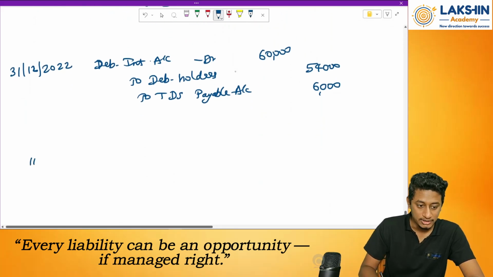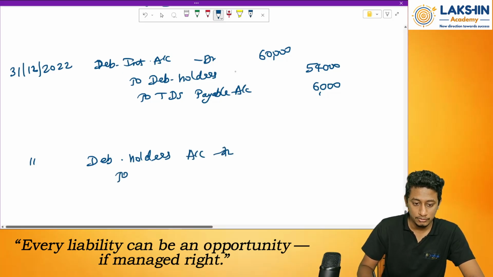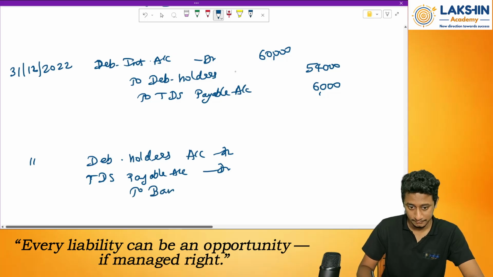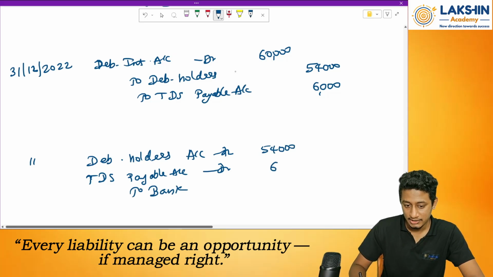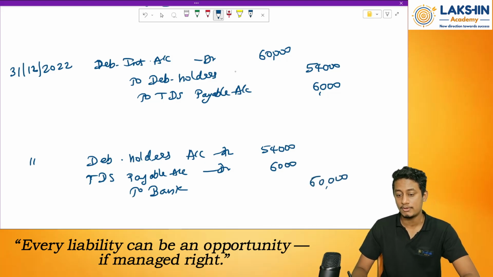Then again on the same date I will pay off the amount. So debenture holders account debited, TDS payable account debited, reversing both the liability accounts, to bank account. So 54,000 towards debenture holders, 6,000 to the income tax department. So total payment through bank will be rupees 60,000.